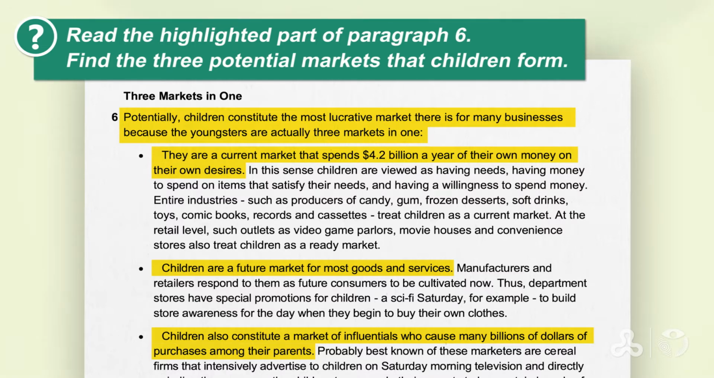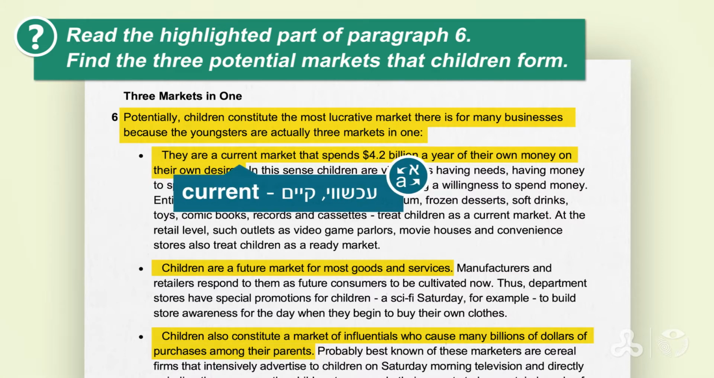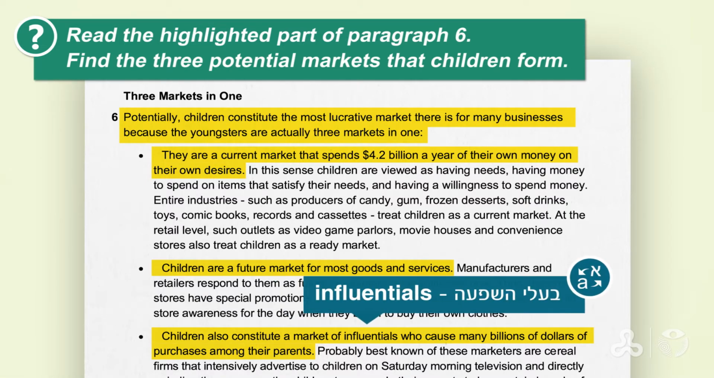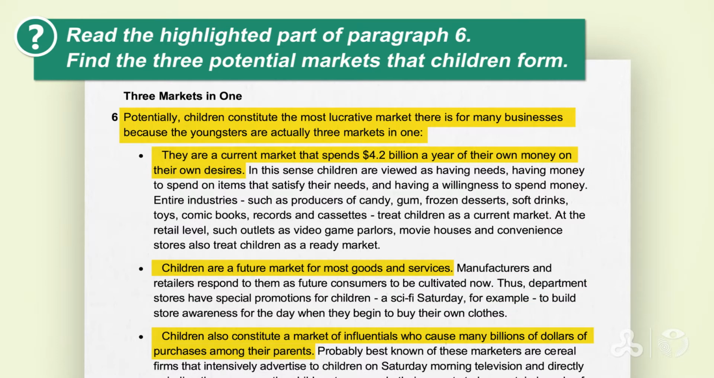And you were supposed to look for the 3 markets. So if you look at the beginning of the bulleted parts of paragraph 6, it says here at the beginning, they are a current market, הם שוק עכשווי, קיים. Children are a future market for most goods and services, הם גם שוק עתידי. And the last one, children also constitute a market of influentials who cause many billions of dollars of purchases among their parents.